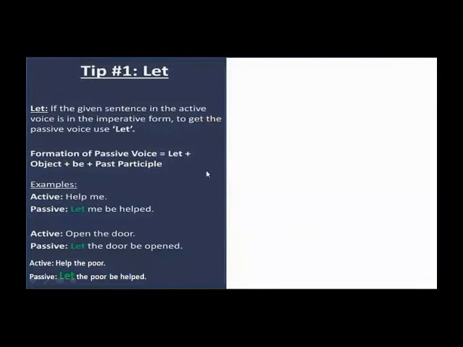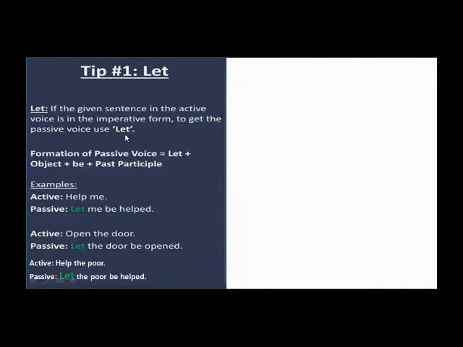There are some tips in voices. In active voice, if we have the sentence "help me", there is no doer here, there is no subject, and there is no object here. And as you know, imperative sentences are sentences which have some instructions, some order, some command, or some request or directions. So if the given sentence in the active voice is in the imperative form, to get the passive voice,